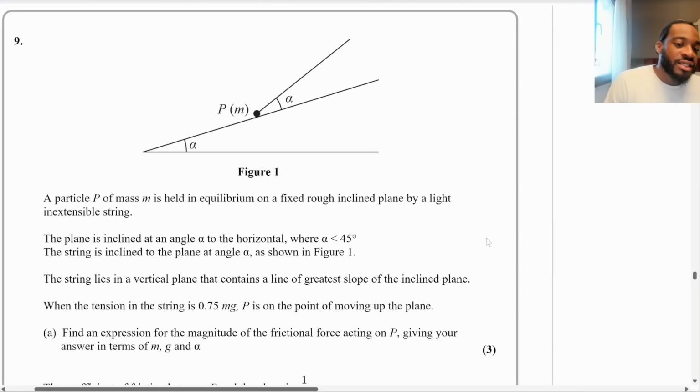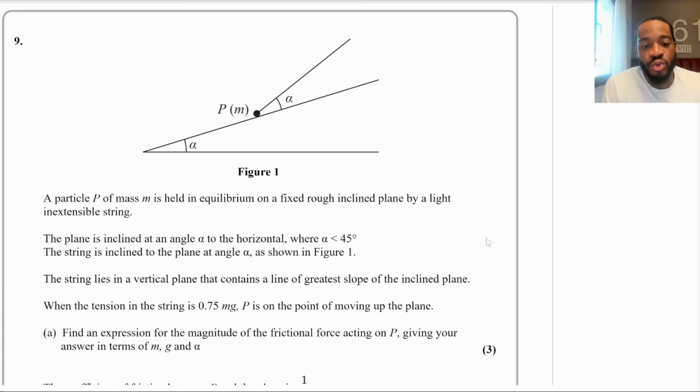All right, so question 9 says a particle P of mass m is held in equilibrium on a fixed rough inclined plane by a light inextensible string. The plane is inclined at an angle alpha to the horizontal, where alpha is equal to 45 degrees. The string is inclined to the plane at an angle alpha as shown in figure 1. The string lies in a vertical plane that contains a line of greatest slope of the inclined plane. When the tension in the string is 0.75 mg, P is on the point of moving up the plane. Part A says find an expression for the magnitude of the frictional force acting on P. Give me an answer in terms of mg and alpha, and this is a 3 marker.